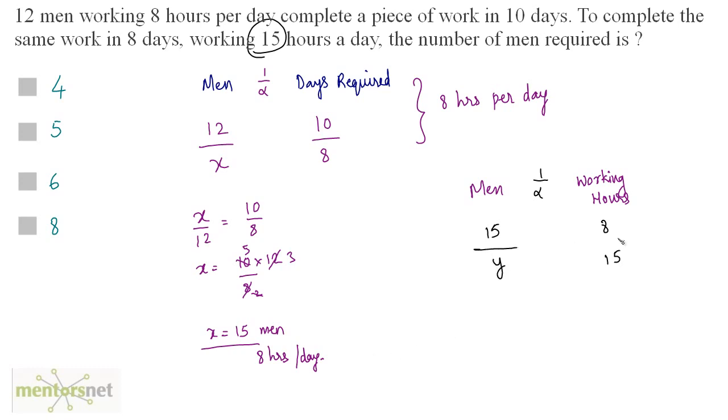And this is inversely proportional, so I can write y by 15 is equal to, this term is as it is, 8 by 15. So 15 and 15 get cancelled out, y is equal to 8. So the number of men who complete the same work in 8 days and working for 15 hours a day is 8.